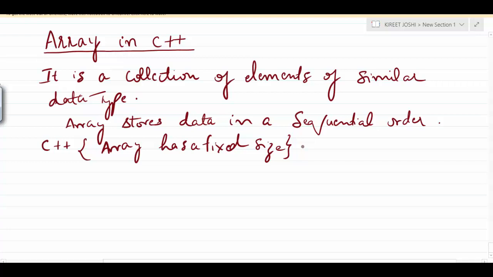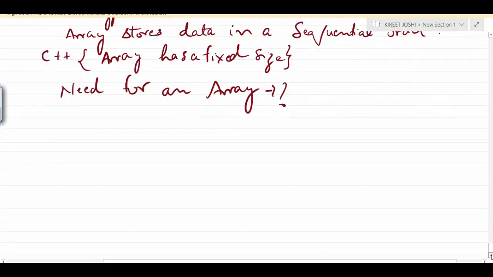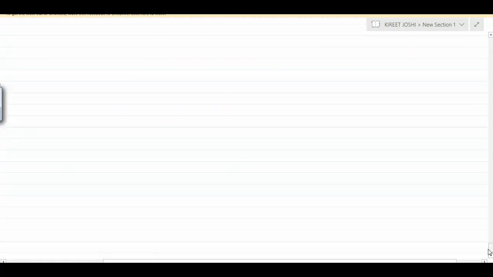So now the important part is why we are using an array. Why do we need an array? What is the main use of an array? As you have seen in your earlier classes in C, arrays are very important in any programming language, either C, C++, Java, or Python. It provides a more convenient way of storing variables, or a collection of data of similar data type, instead of storing them separately.